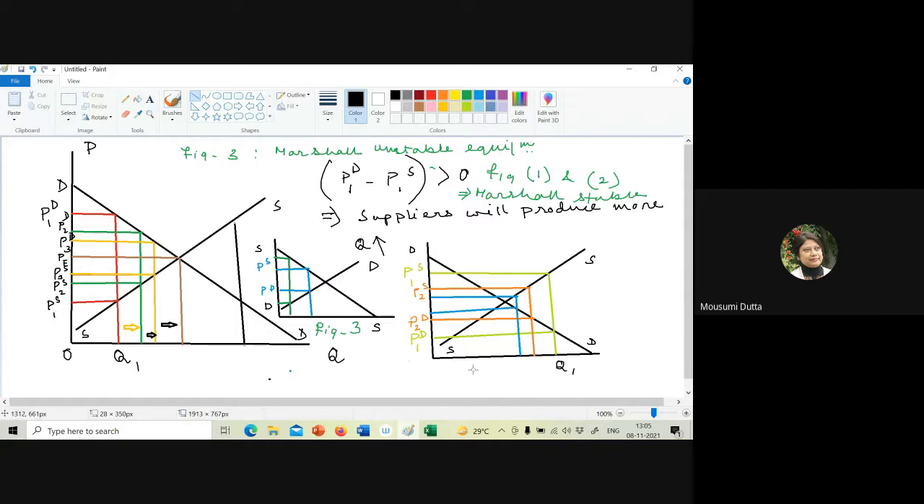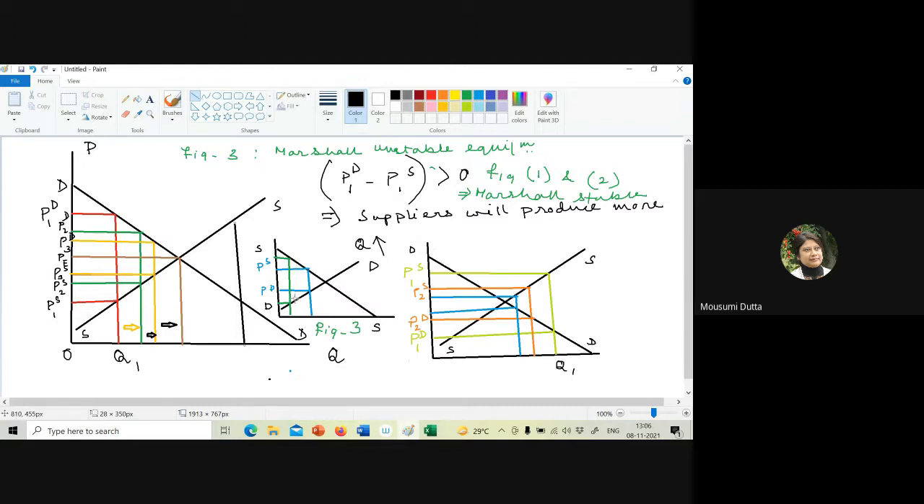Basically, figures 1 and 2 are the same diagram. In one case, I have started the adjustment from the left-hand side. In the other case, I am starting the adjustment from the right-hand side. Diagram 3 is a different picture. Here, the demand curve is positively sloped and the supply curve is negatively sloped. Now, let's start from the left-hand side first. So, what are we getting?